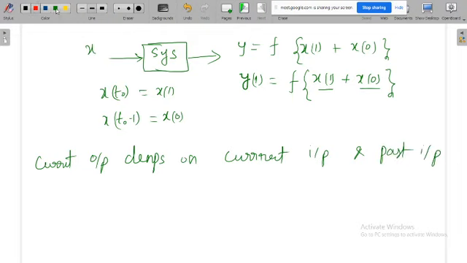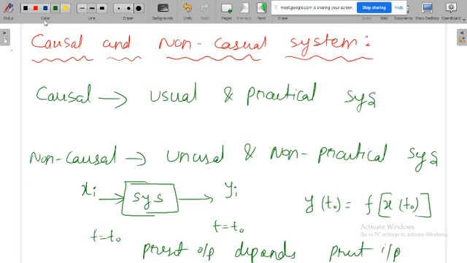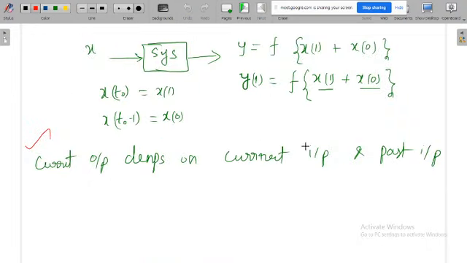This is also again a realizable system. Here present output depends on present input. Again this is also okay. This is also what we call a causal system.